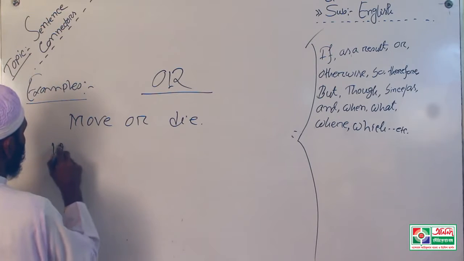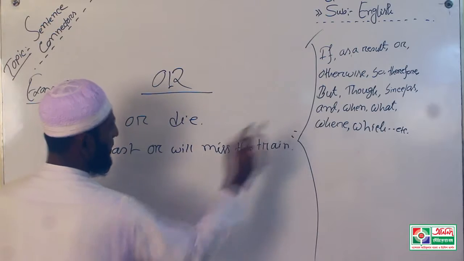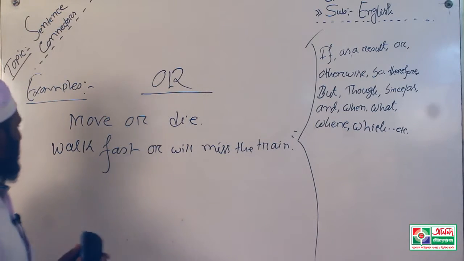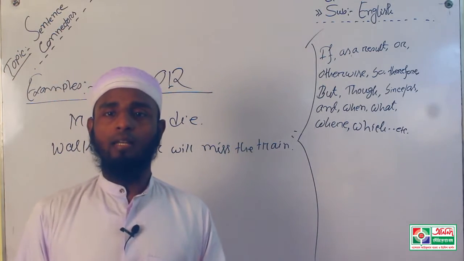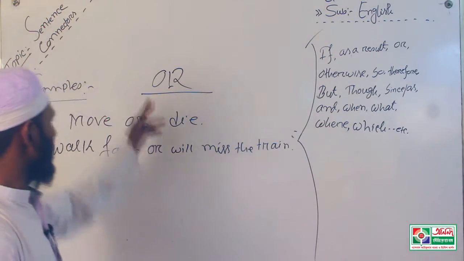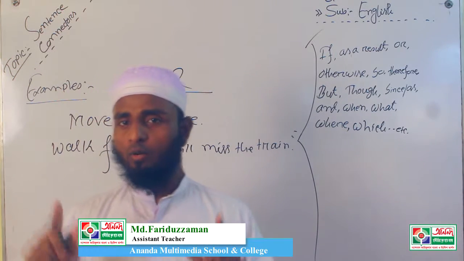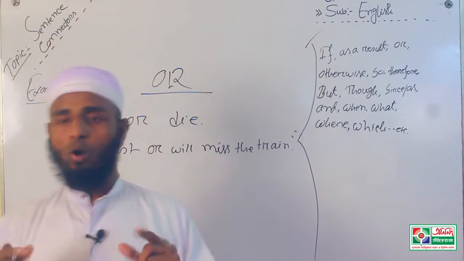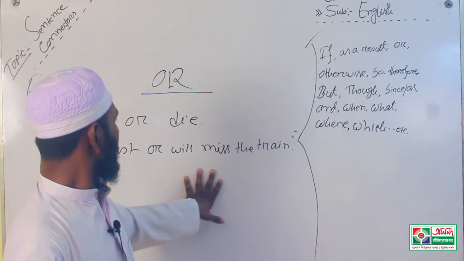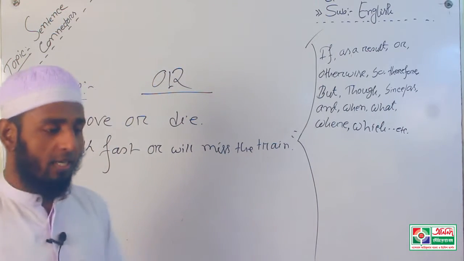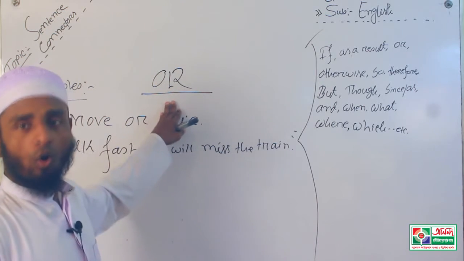Okay, walk fast or you will miss the train. Read attentively or you will not be able to obtain a good mark. Walk fast or you will miss the train. Or, okay? I hope you have really understood about the use of or.